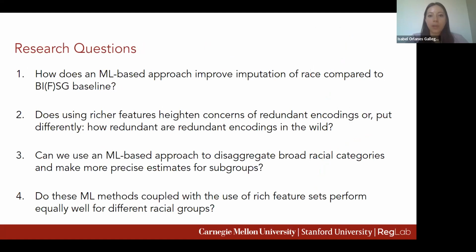Our work examines both questions: if race imputation improves with richer features, and how this informs our understanding of redundant encoding. We do so by using supervised machine learning to impute race for disparity assessments, and by incorporating rich features beyond name and geography. At the outset, we emphasize that race is a social construct that does not fit neatly into these conventional discrete measures. Our goal is not to reify race as a concept, but to improve the reliability of associating people with racial categories to enable disparity measurement.